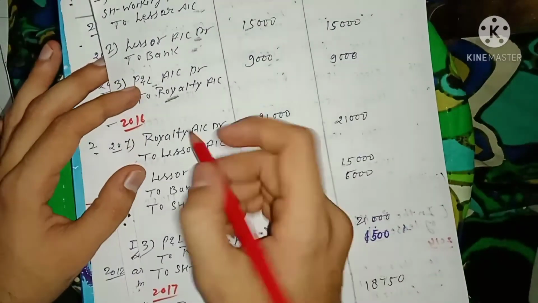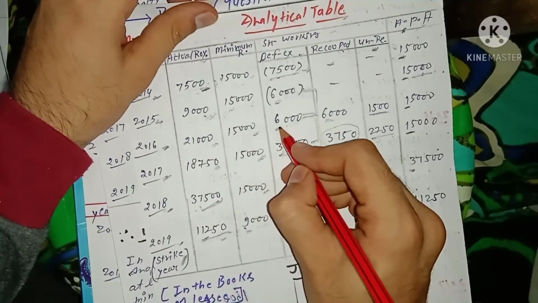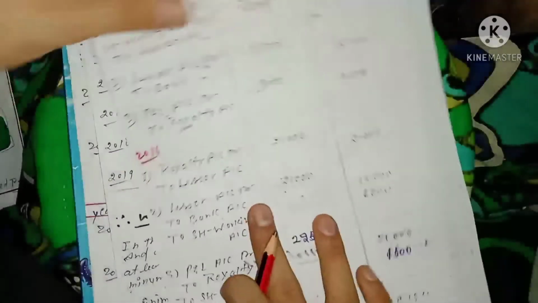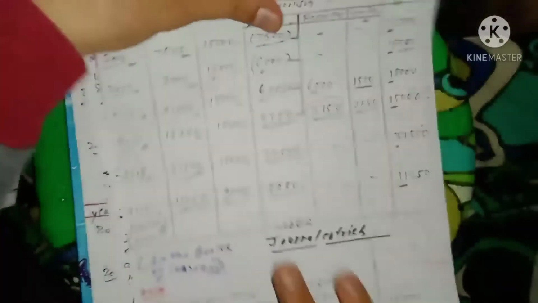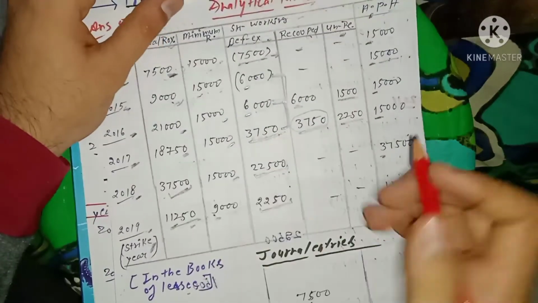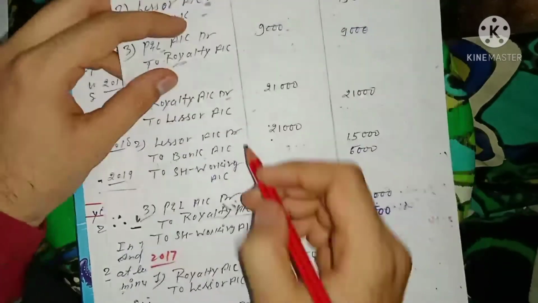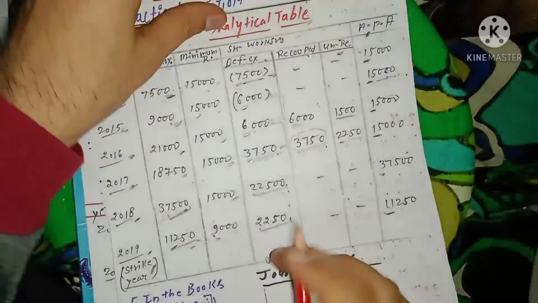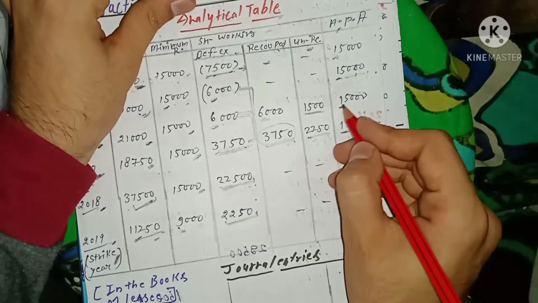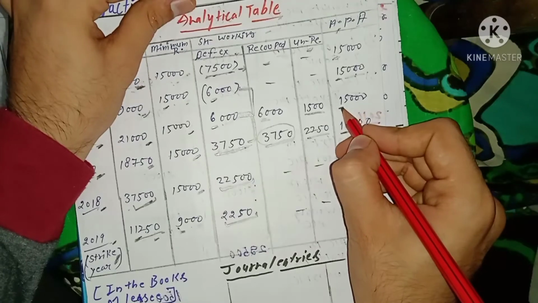Now moving to the next year, 2016, as you can see, there wasn't any short working; there was excess working incurred in 2016. So simply royalty account debit to the lessor, whatever amount is payable. In the second entry, payment to the lessor, how much did you pay? Lessor account debit to the bank, because we are paying the lessor, so the lessor is debited. We paid 15,000 only.